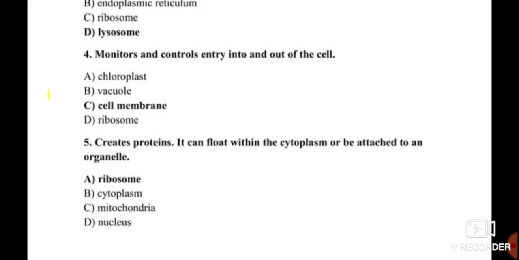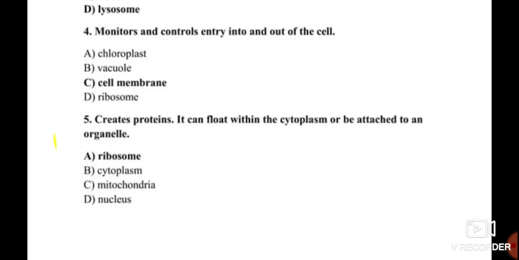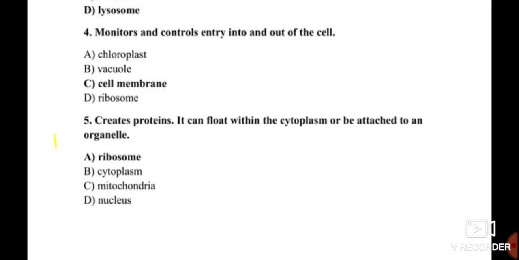Question number 4, monitors and controls entry into and out of the cell. That is the cell membrane. The cell membrane is a selectively permeable membrane. It does not allow all substances to come into the cell, or all substances to go out of the cell. So it is selectively permeable. It allows a particular kind of product to enter or exit.